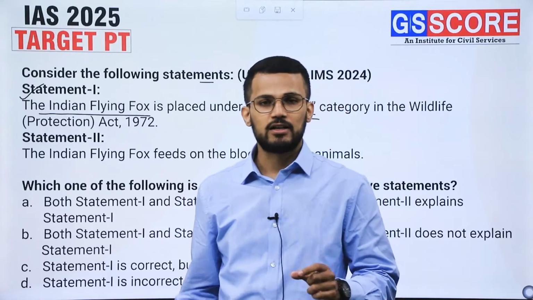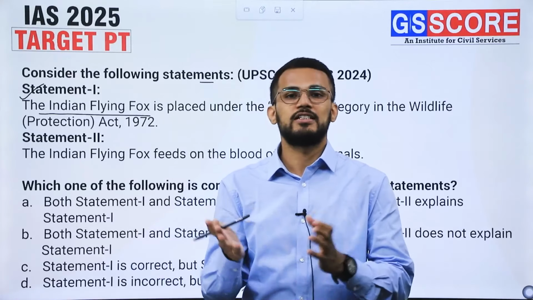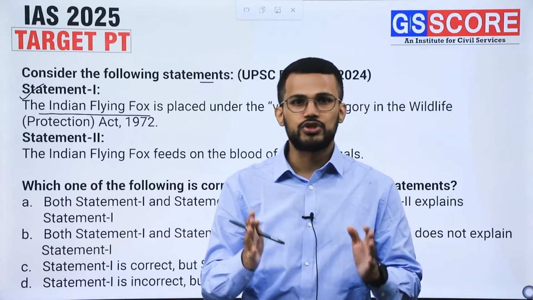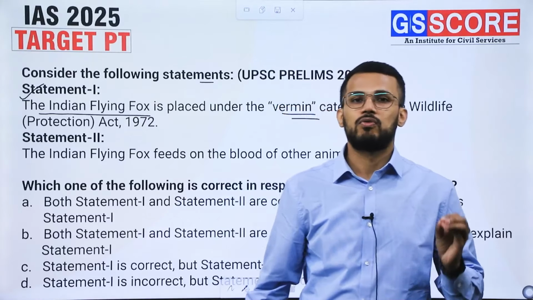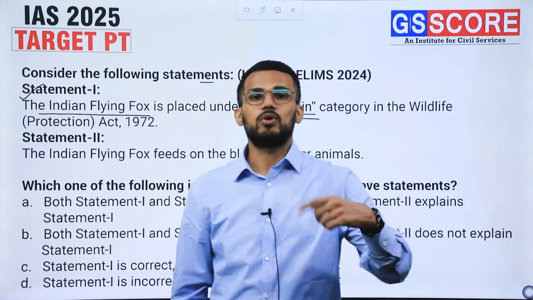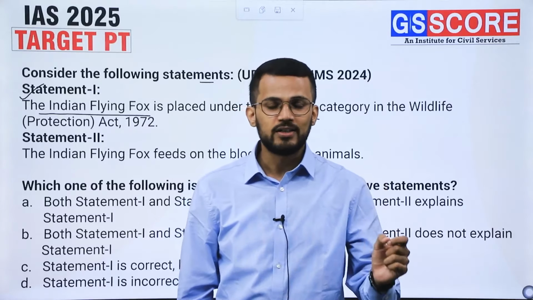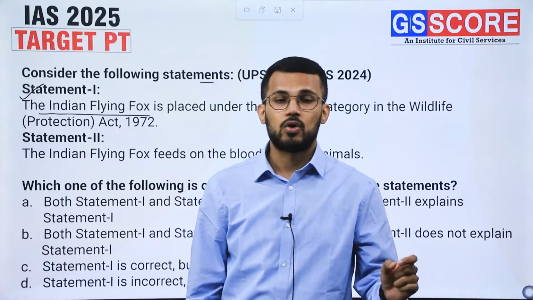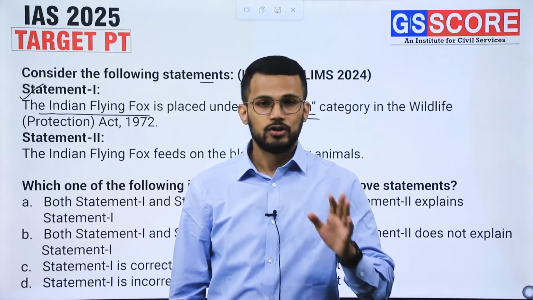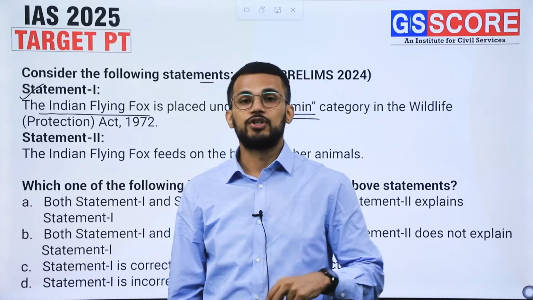But we know that today we have rationalized the schedules. There is no Schedule 5 which consists of vermins. But before this amendment, Indian flying fox was a part of Schedule 5, and today it is a part of Schedule 2.